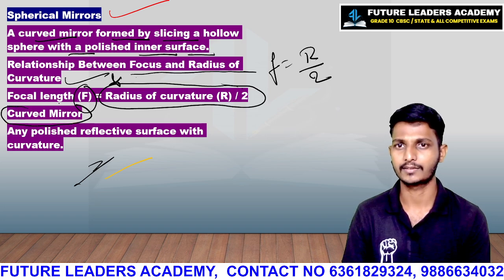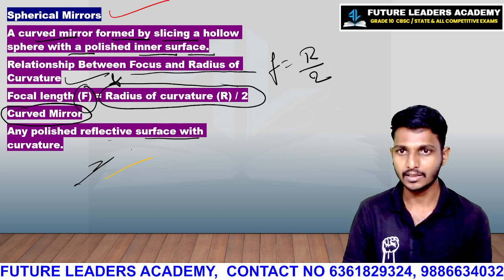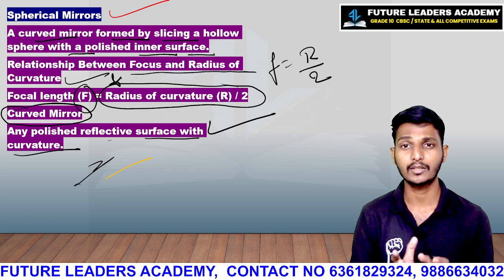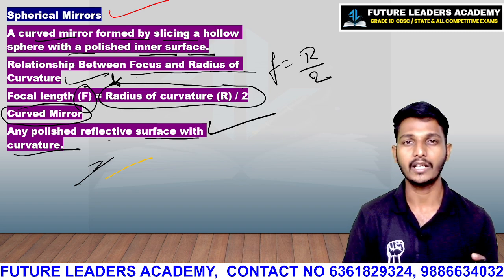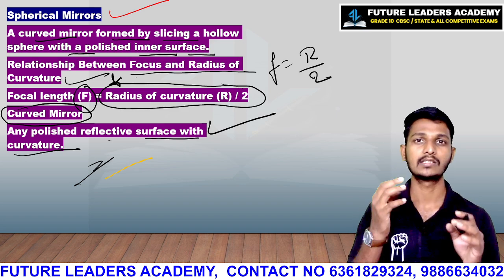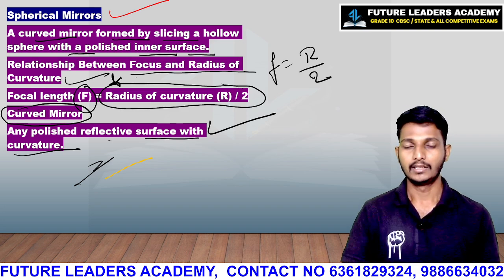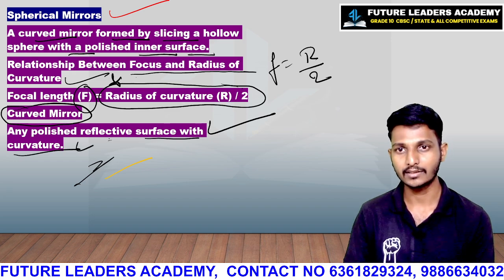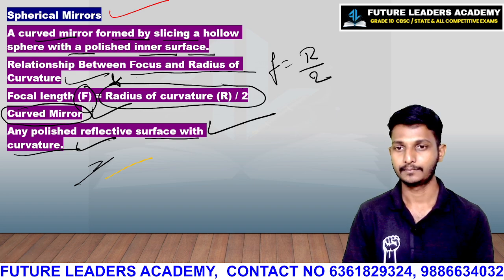Now, curved mirrors. What are curved mirrors? Listen. Any polished reflective surface with a curvature. I know that you are not understanding what curvature is, or what a spherical mirror is. I am here to make you understand. Don't worry. So any polished reflective surface with a curvature is called a curved mirror.